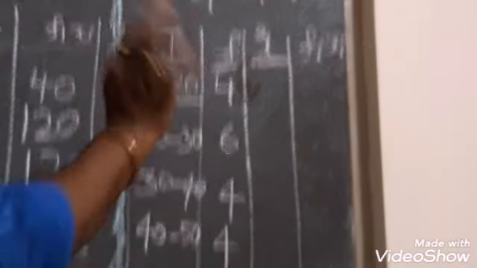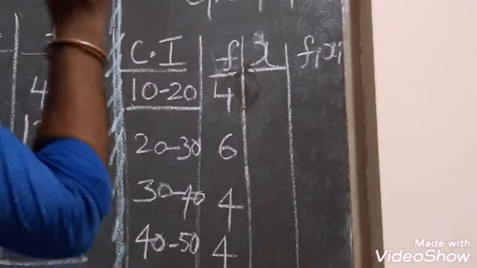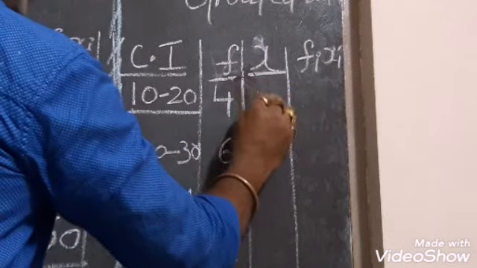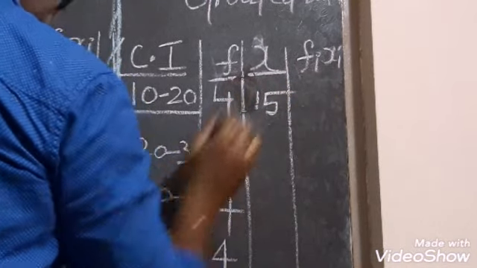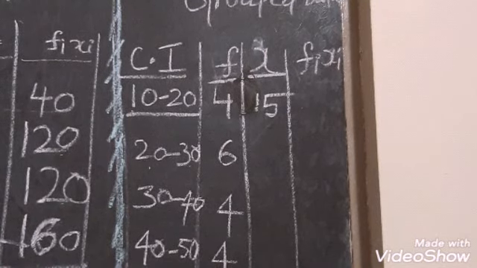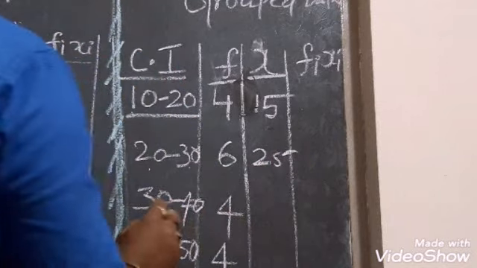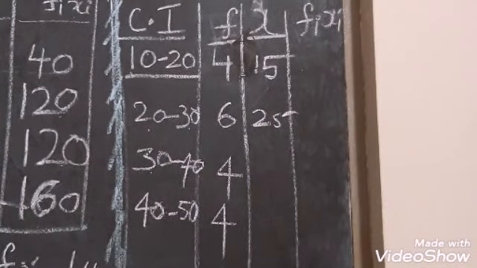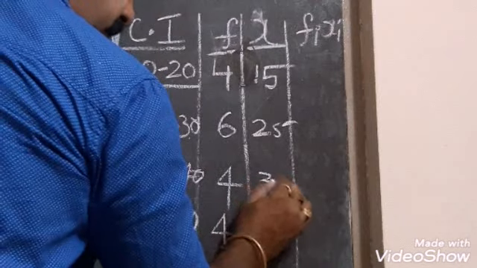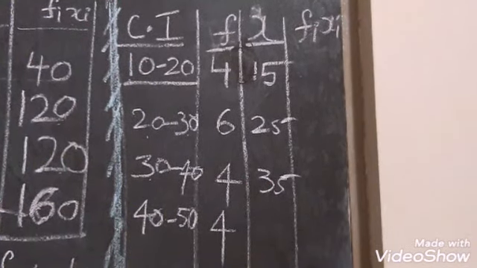So here we don't do the problem, I am just mentioning here. 10 to 20 class interval is there. What is the mid value? It is 15. 20 to 30 class interval, 20 plus 30 by 2, 50 by 2, that is 25. 30 to 40, 30 plus 40 by 2, 70 by 2, it is nothing but 35. Is it not? 40 plus 50 by 2, 90 by 2, that is 45.